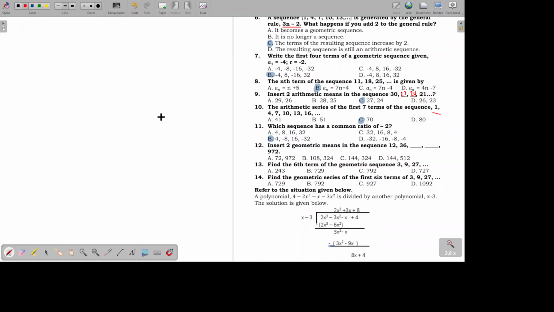So for that, we will use the formula n minus kth root of a sub n over a sub k.